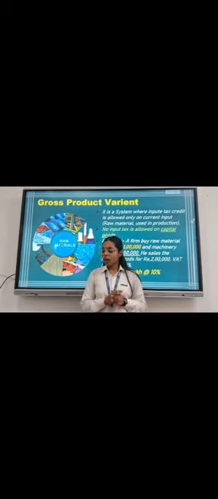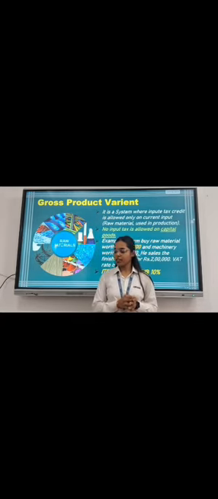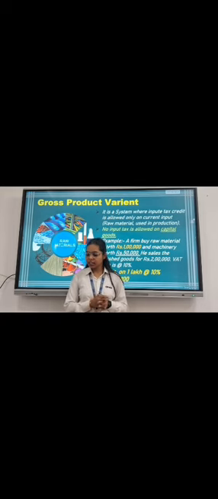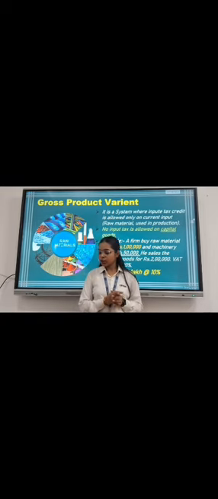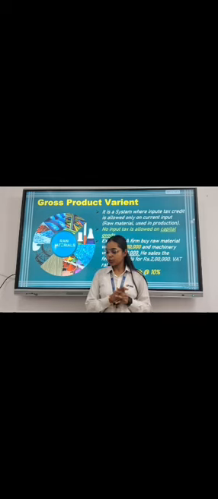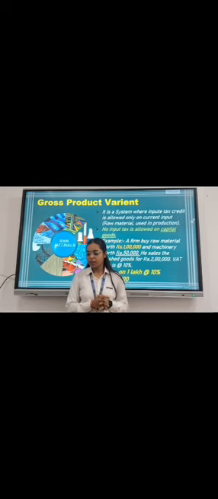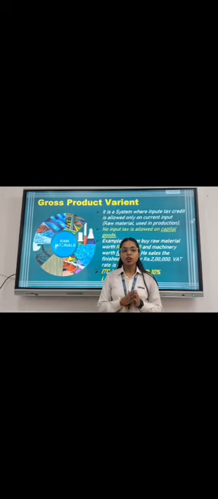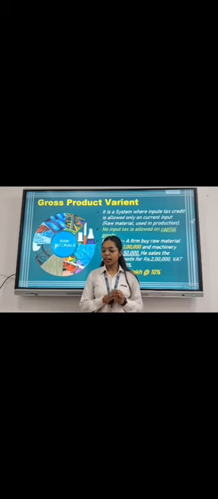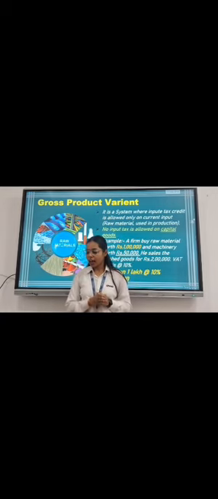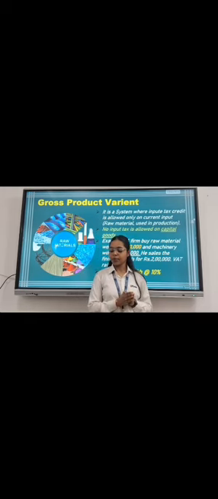For example, a firm buys raw materials worth 1 lakh and machinery worth 50,000. He sells the finished goods for rupees 2 lakh. VAT rate is 10%. In this example, according to the gross product variant, the ITC is only allowed on raw material. So ITC is on 1 lakh at the rate of 10%, that is 10,000.